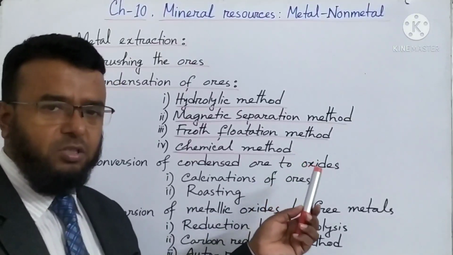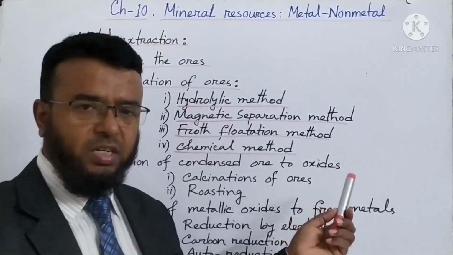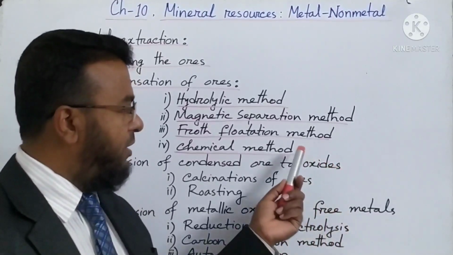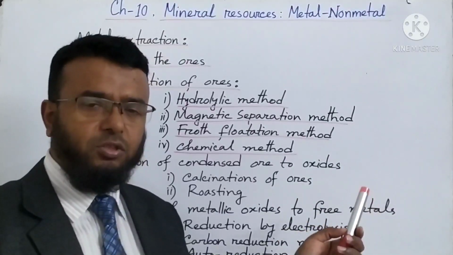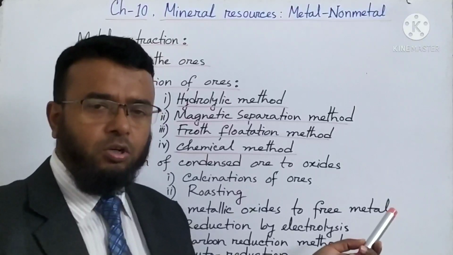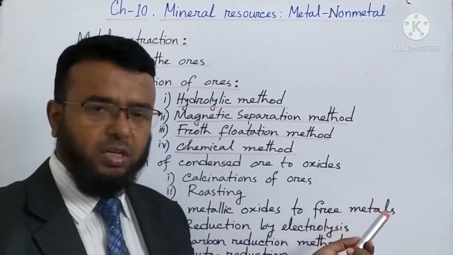You have seen that first of all sodium hydroxide is added with bauxite, then it is producing sodium aluminate. Then sodium aluminate reacts with water to produce aluminum hydroxide and sodium hydroxide.